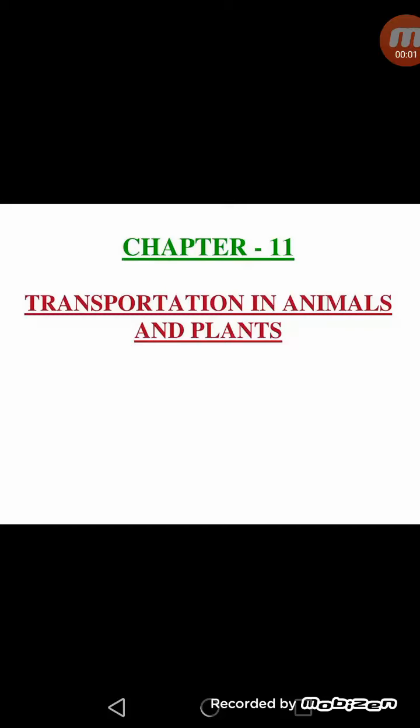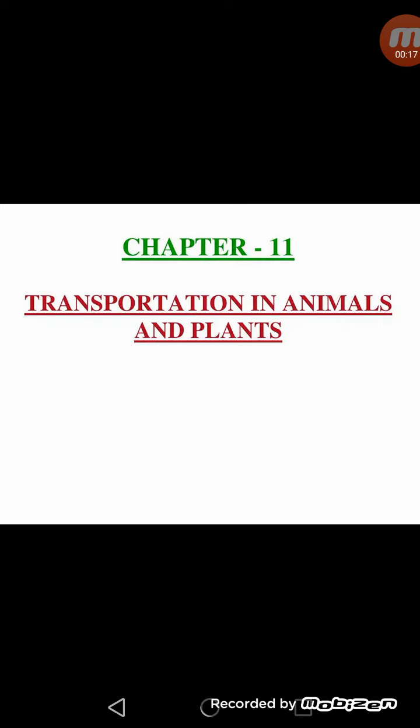Chapter 11 is transportation in animals and plants. Firstly, you should know what is transportation. Transportation, as I told you, is the transfer of materials from one place to another. Now, why do we require a transportation medium?